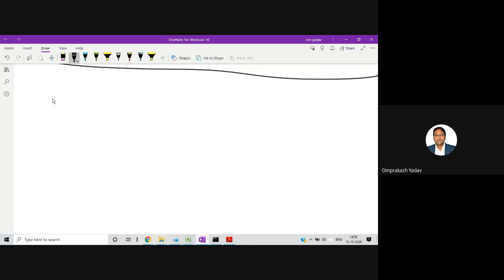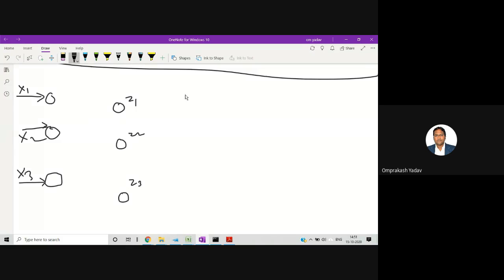So let's say, suppose I am having 1, 2 and 3. So this is my x1 here, x2, and this is my x3. Now let's say here I have kept one hidden layer. So this is my z1, z2, and this is my z3.